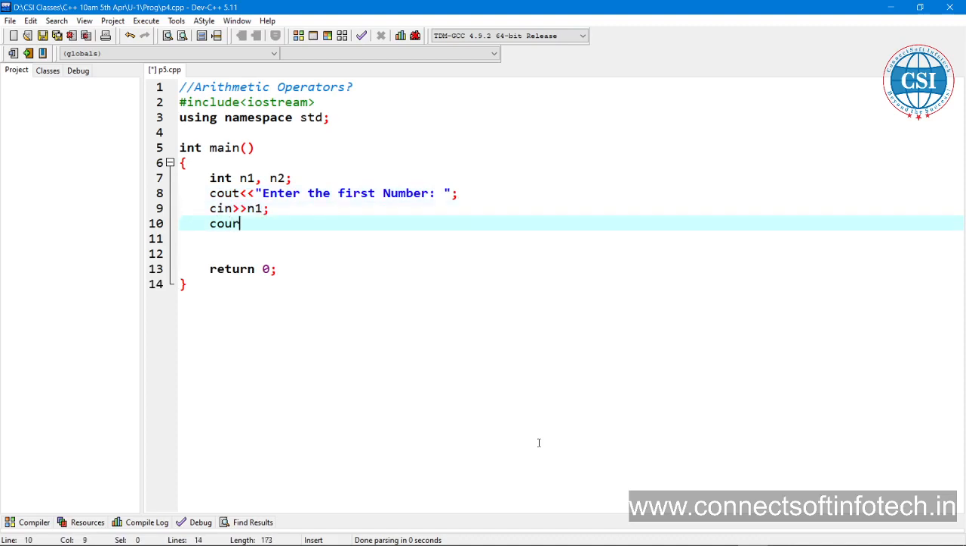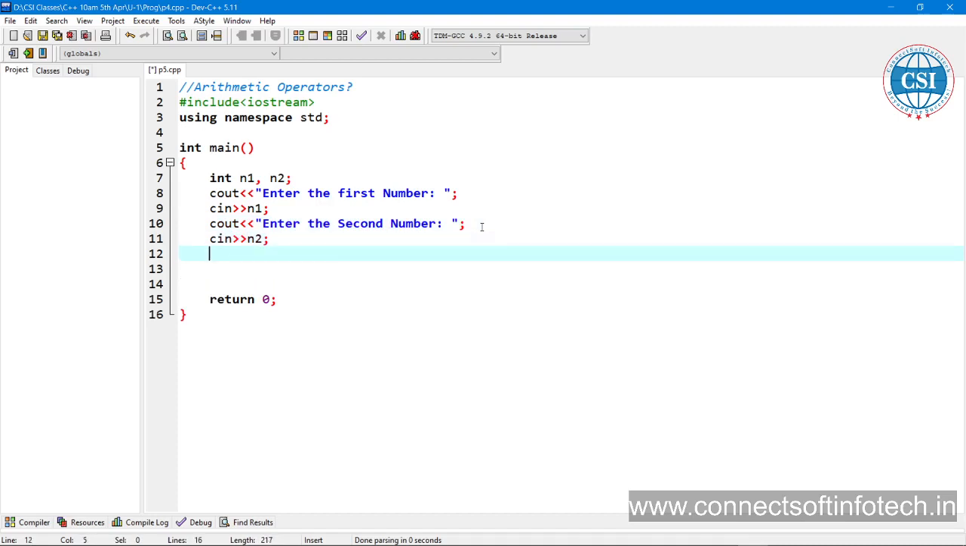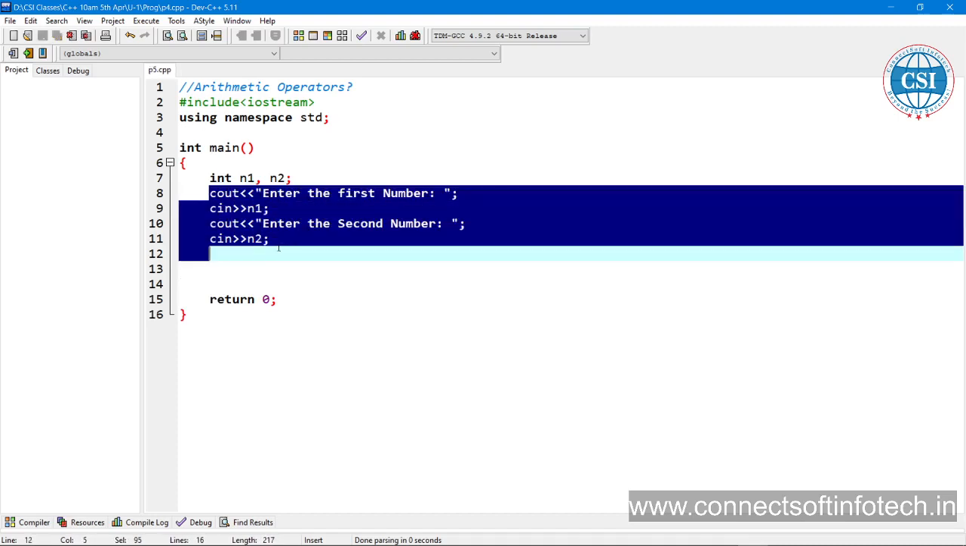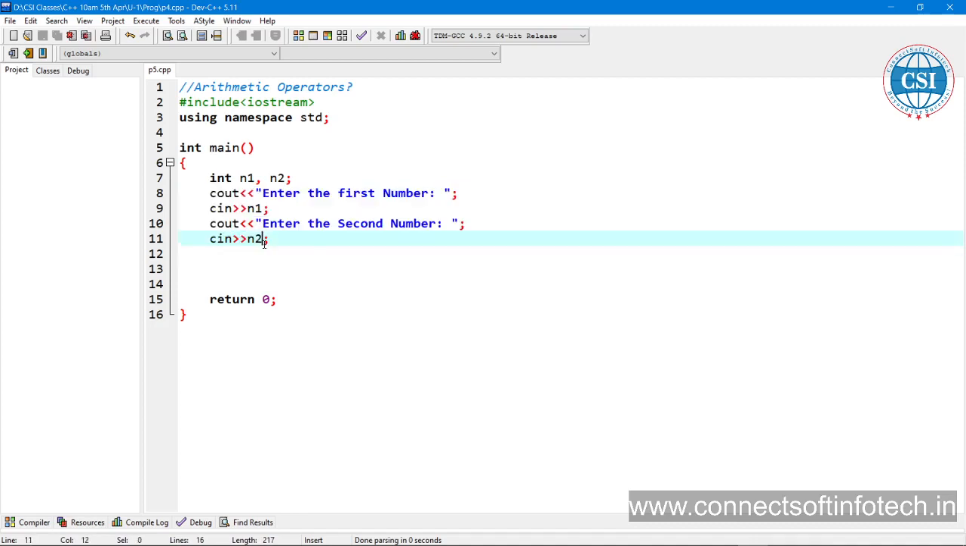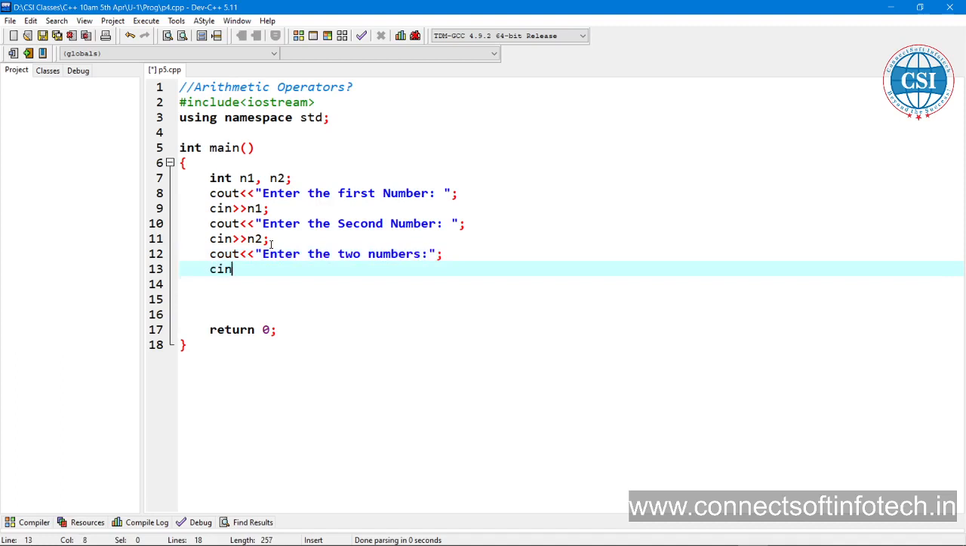Okay, cout, again copy paste this one. Instead of first you can write second number, cin n2. So instead of writing these 4 lines, we can write only 2 lines. How? See cout, you can write directly, enter the 2 numbers, and you can write here cin of n1, extraction operator n2, like this way.